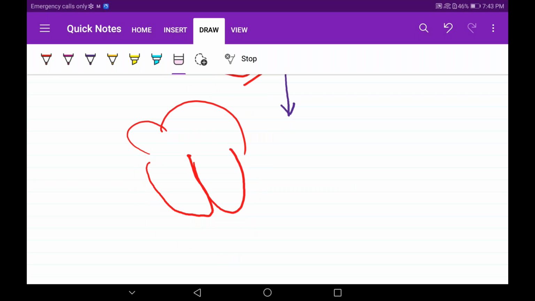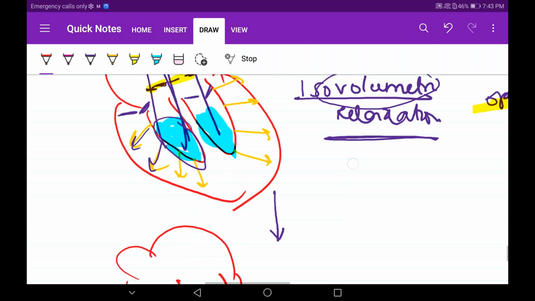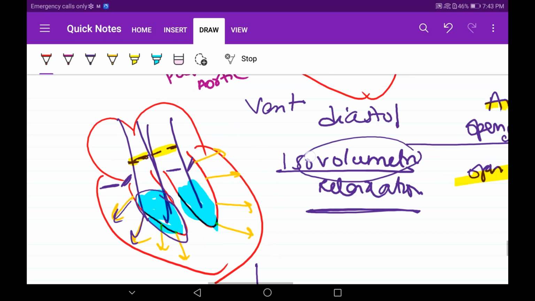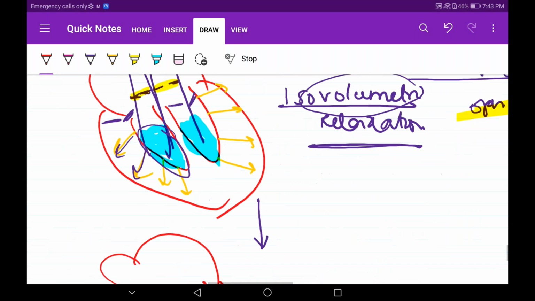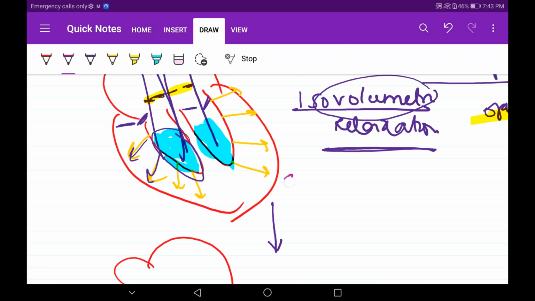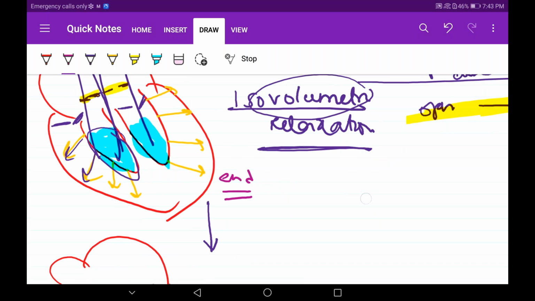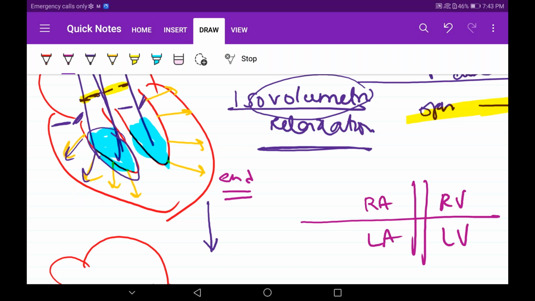Okay, now what will happen is something is going to open now. Sorry, I forgot to tell you here only. Because in protodiastole there was no opening of valves. But just at the end of this phase, what will happen? Tell me what will happen. Right atrium, right ventricle, left atrium, left ventricle. There are valves present in between. This is the tricuspid valve, this is the bicuspid valve.